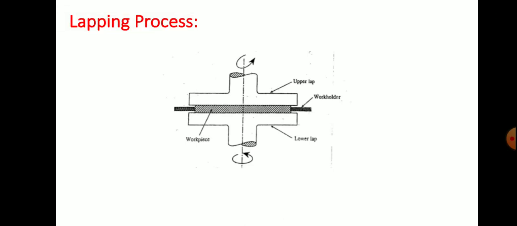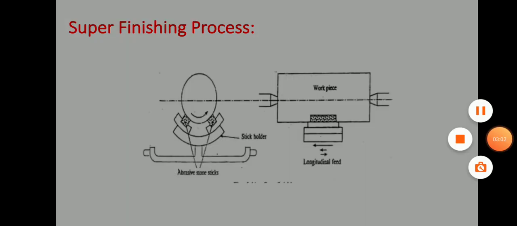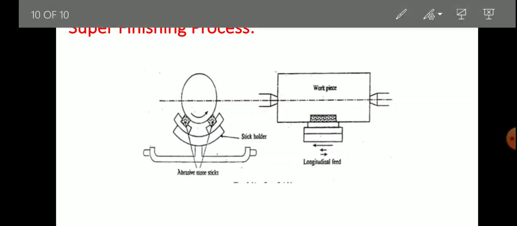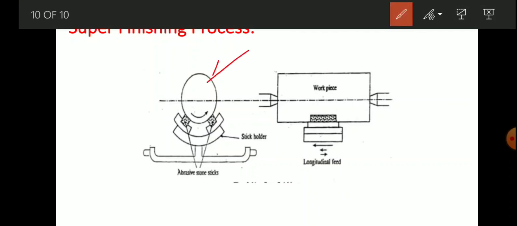So we'll continue with the super finishing process. Here we can see a simple sketch of the super finishing process which consists of a workpiece, and abrasive stone sticks here and here, held by a stick holder.